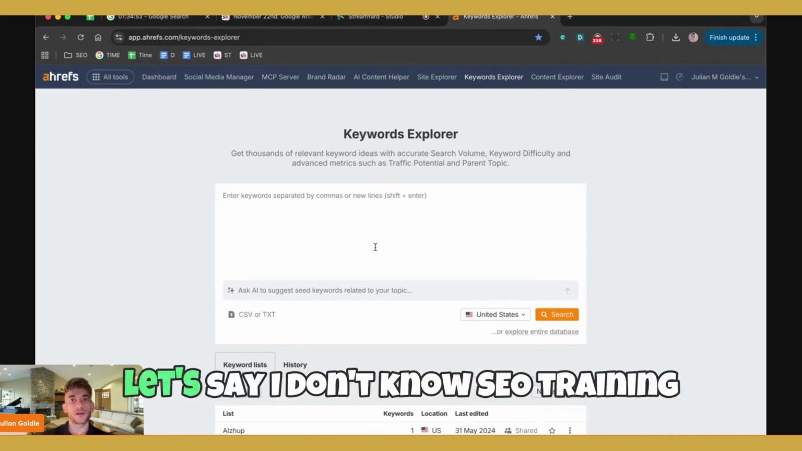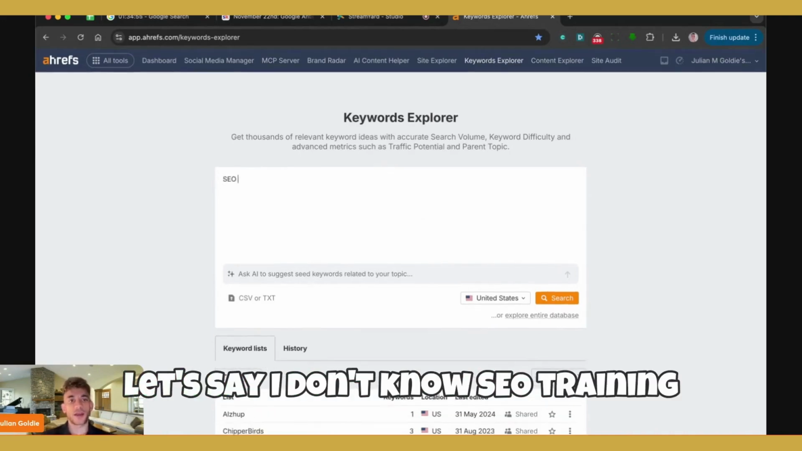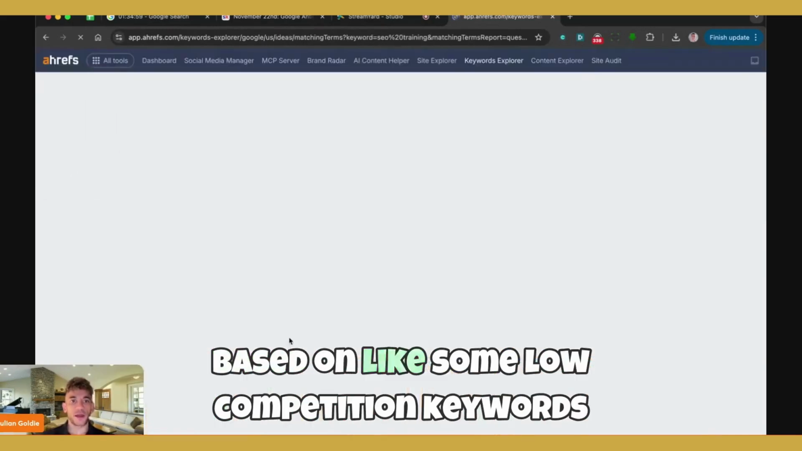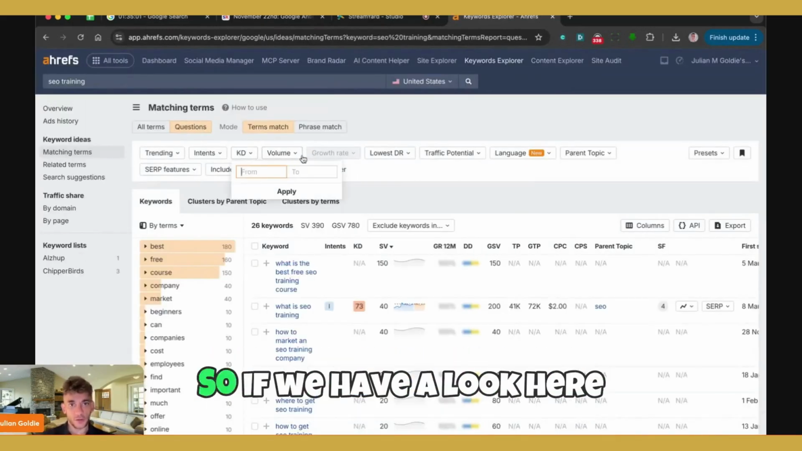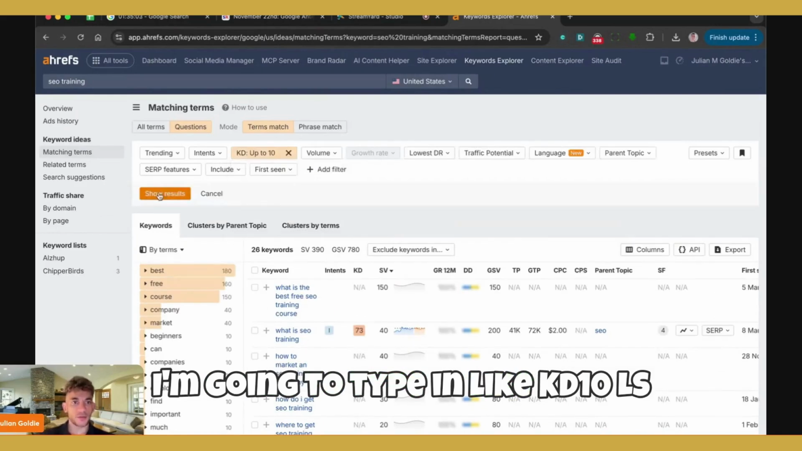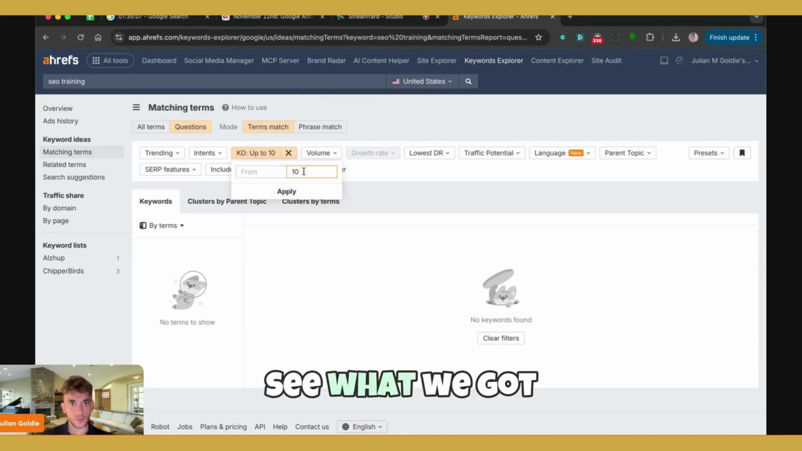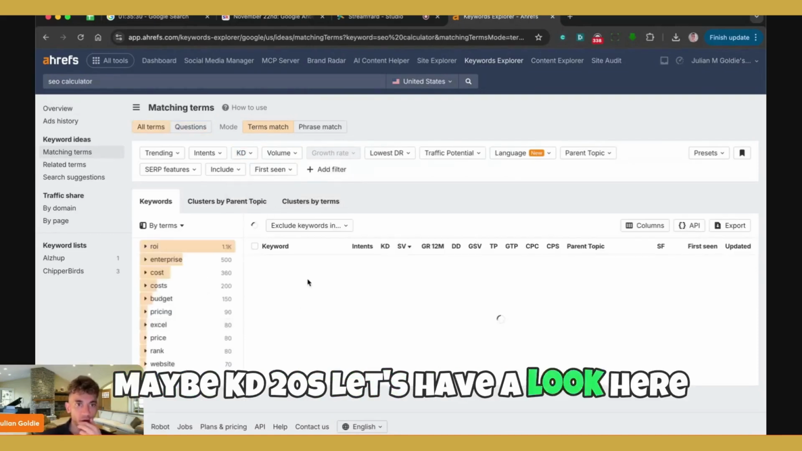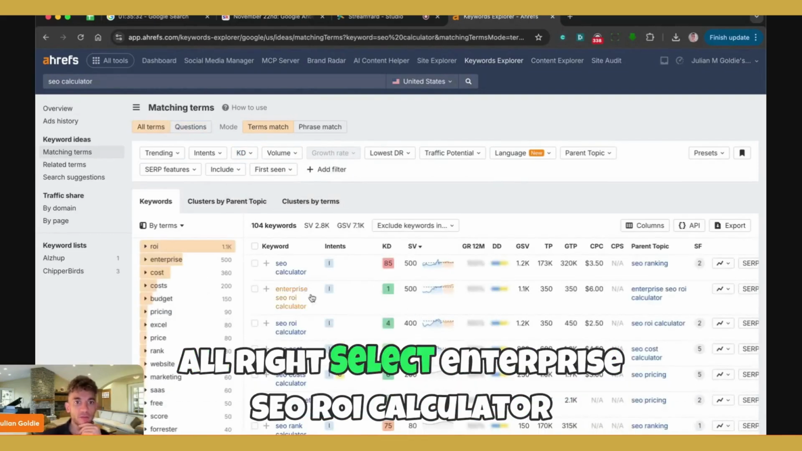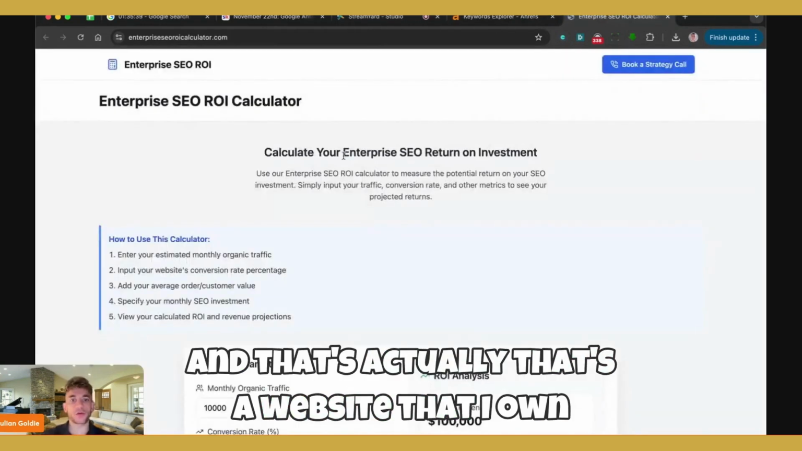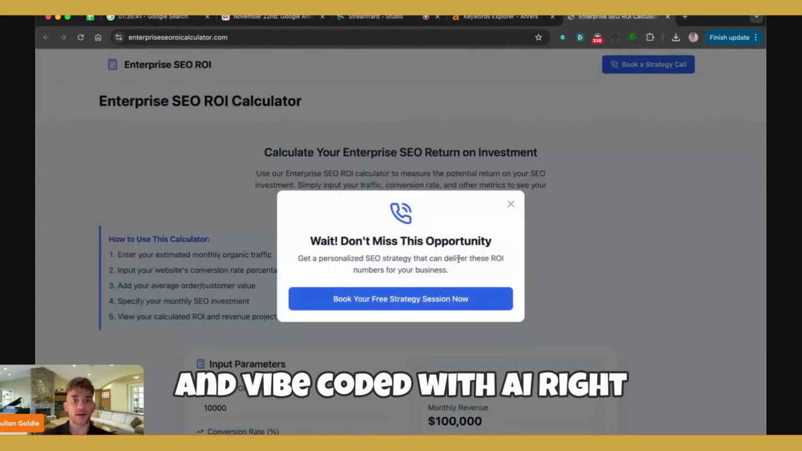So for example, let's say, I don't know, SEO training, something like that, right? And you can create a little microsite based on some low competition keywords. So if we have a look here, we're going to type in KD10 or less. See what we got, maybe KD20 or less. Let's have a look here, see what we can create content for. All right, so like enterprise SEO ROI calculator. And that's a website that I own and vibe coded with AI, right?